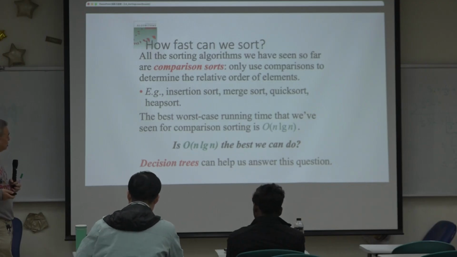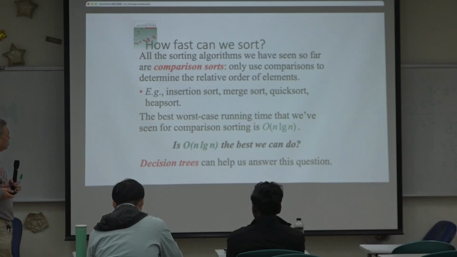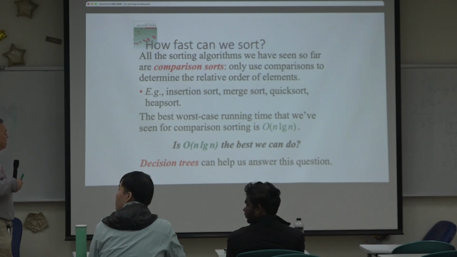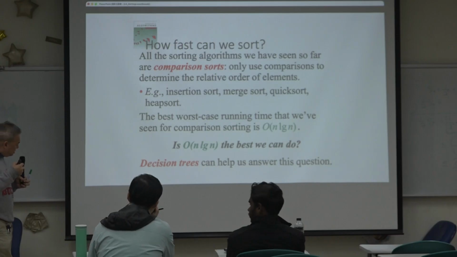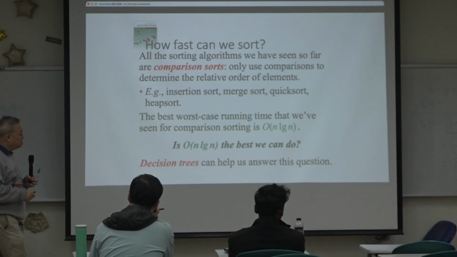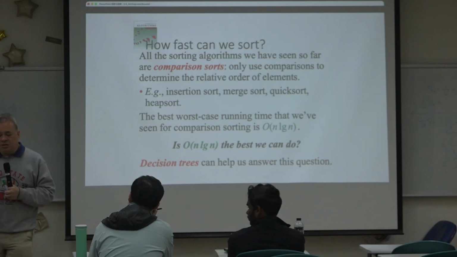We didn't talk about bubble sort, but bubble sort also falls into this category. The best worst-case runtime that we have discussed so far for comparison-based sorting algorithms is N log N.